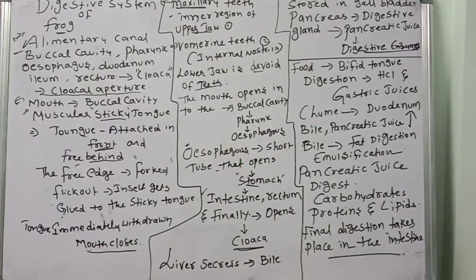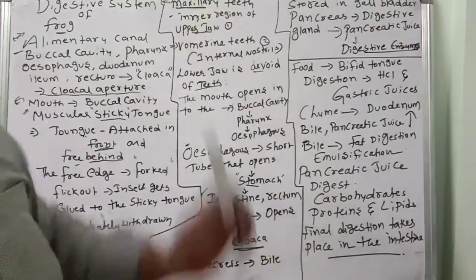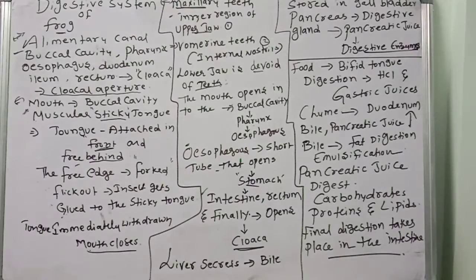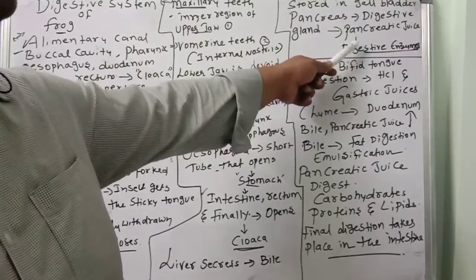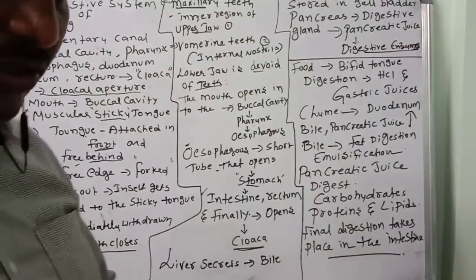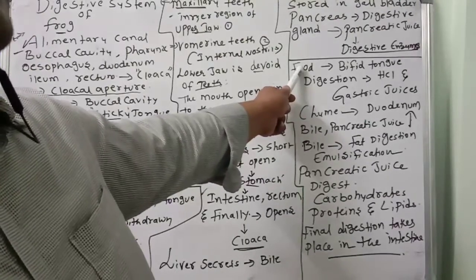There is a liver also, and a pancreas also. The liver secretes bile. The liver-secreted bile, where will it be stored? It's stored in the gallbladder. The pancreas is a digestive gland. Pancreatic juice is helpful for the digestive enzymes. Food will be captured by the bifid tongue.